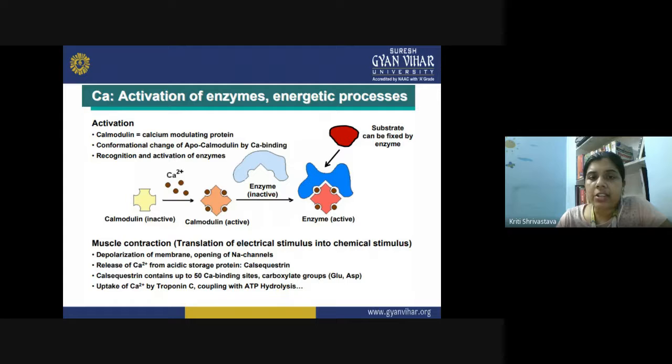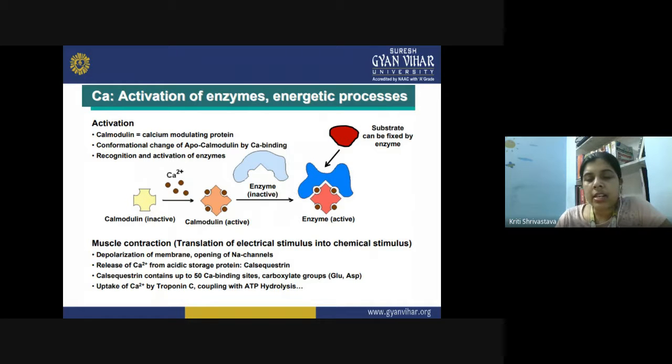We have activation of enzyme energetic processes. Here activation is done by calmodulin, which is known as the calcium modulating protein, and a conformational change of the apocalmodulin by calcium binding takes place. The recognition and the activation of the enzyme can be done here. So this is the calmodulin inactive apo enzyme. It combines with the calcium dipositive calmodulin, and now it becomes active. Now it combines with the substrate, and it performs the enzymatic action.